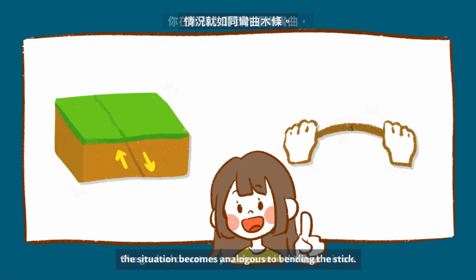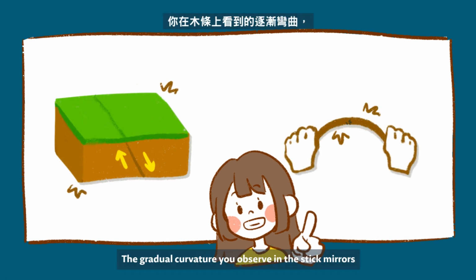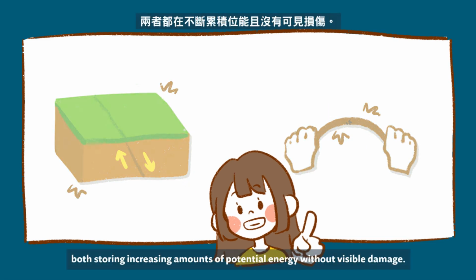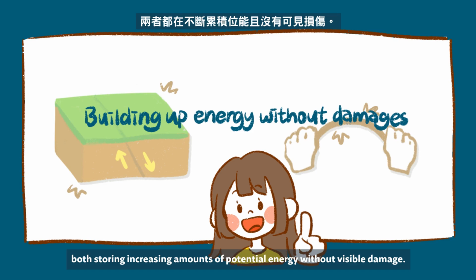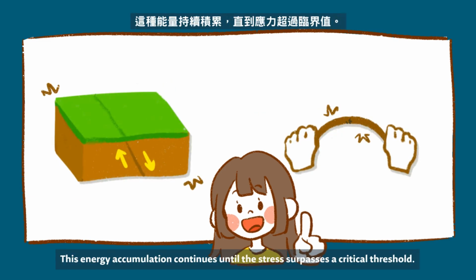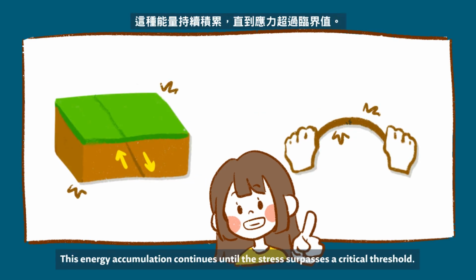As tectonic forces begin to displace the rock layers, the situation becomes analogous to bending the stick. The gradual curvature you observe in the stick mirrors the elastic deformation occurring in underground rocks, both storing increasing amounts of potential energy without visible damage. This energy accumulation continues until the stress surpasses a critical threshold.